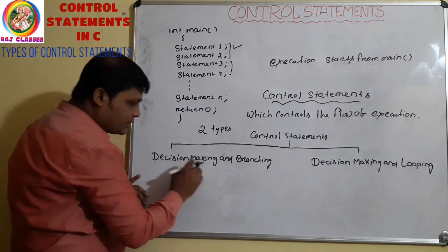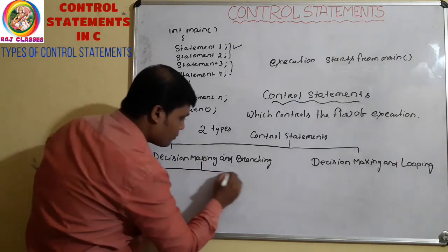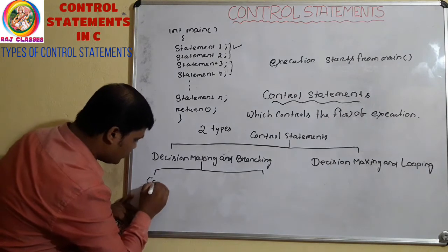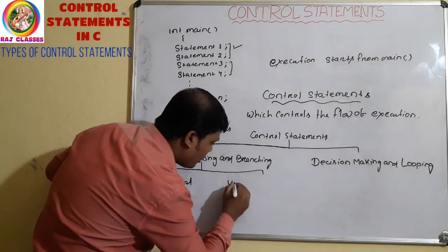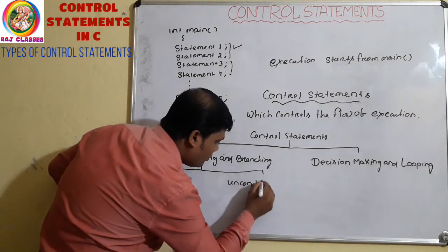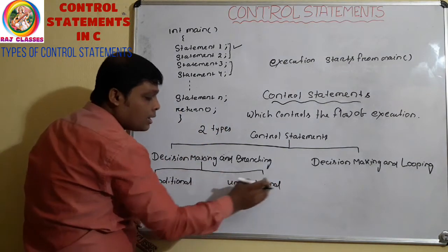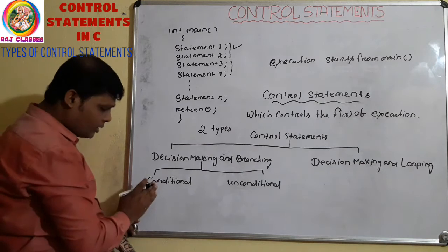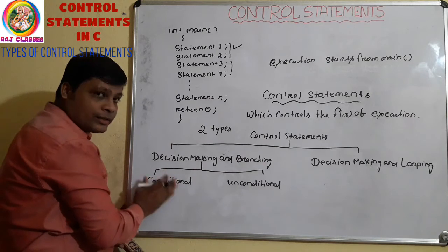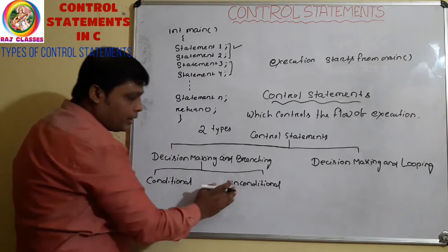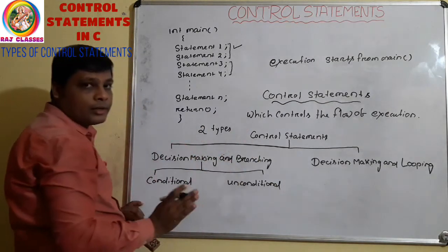Then again, this decision making and branching control statement is divided into two types. What are those? One is conditional and the second one is unconditional. Clear? One is conditional, another one is unconditional. In conditional decision making and branching control statement, there is a certain condition. But in unconditional decision making and branching control statement, there is no condition.